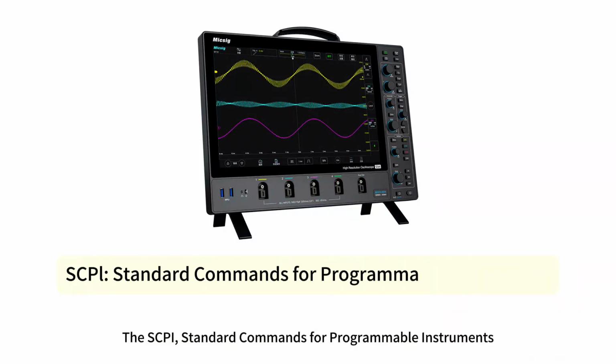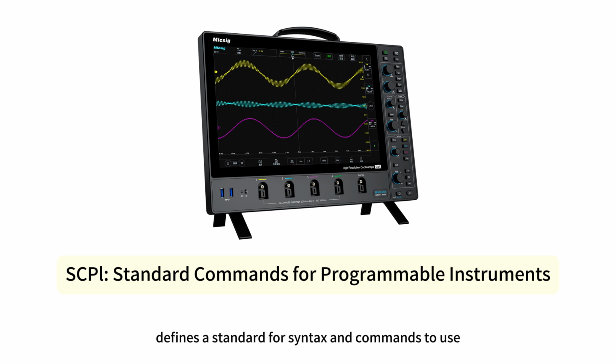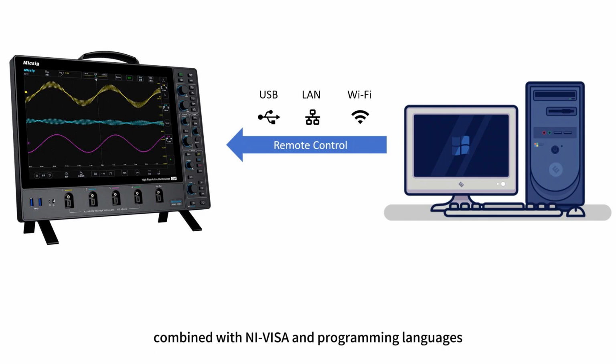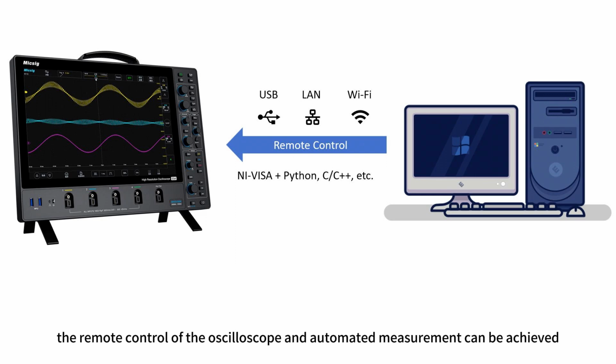The SCPI, Standard Commands for Programmable Instruments, defines a standard for syntax and commands to use in controlling programmable test and measurement devices. By using the USB, LAN ports or Wi-Fi of the oscilloscope, combined with NI-VISA and programming languages, the remote control of the oscilloscope and automated measurement can be achieved.